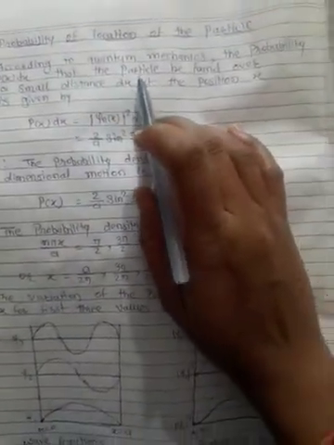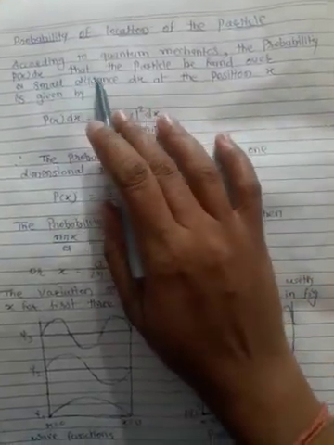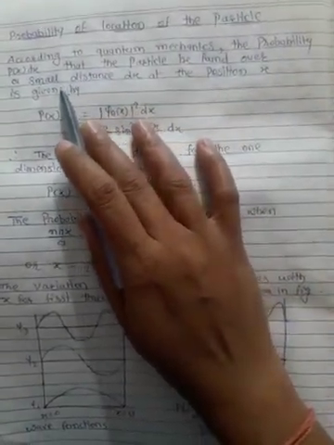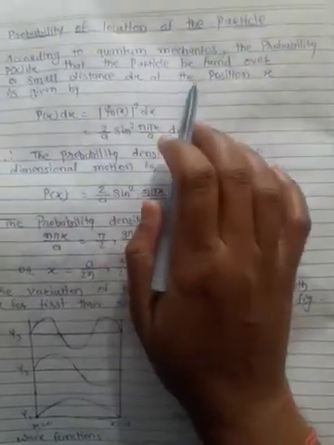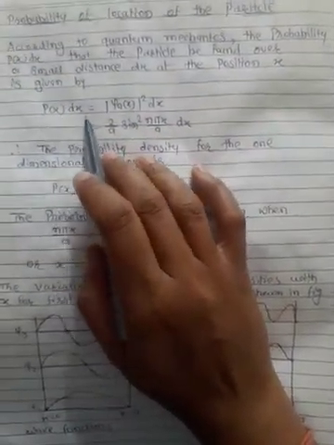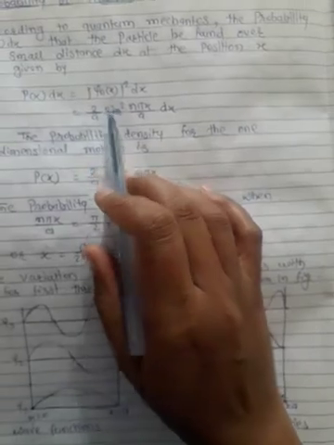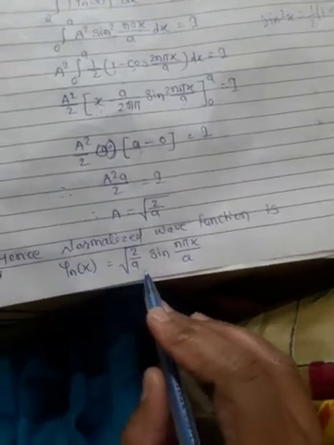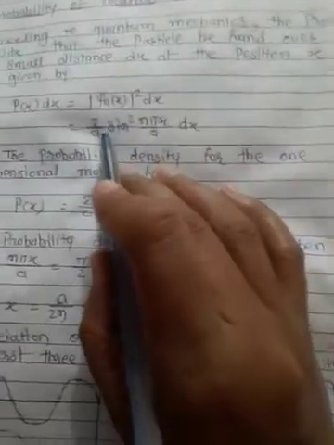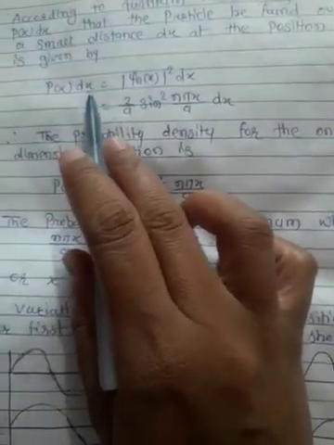According to quantum mechanics, the probability P(x) dx that the particle is found over a small distance dx at the position x is given by P(x) dx equal to mod of psi x squared dx. Here psi x is nothing but under root of 2 upon a sine n pi x upon a. Substituting and taking the square, it becomes 2 upon a sine squared n pi x upon a dx. This is the probability.